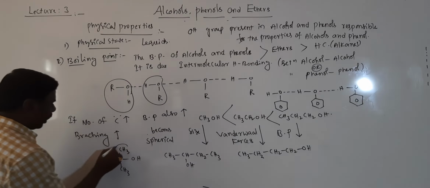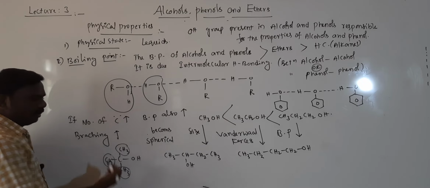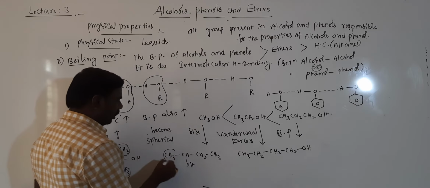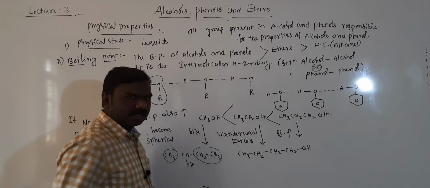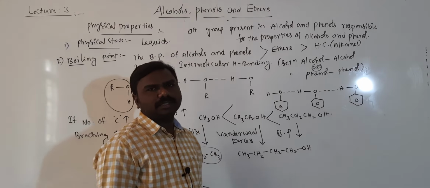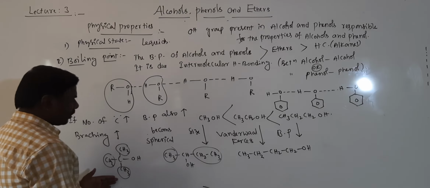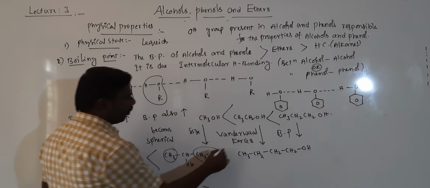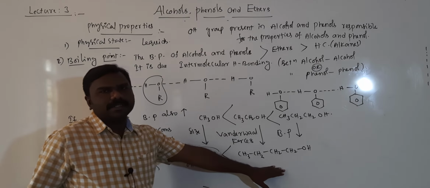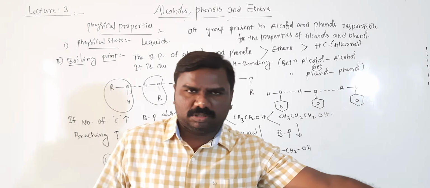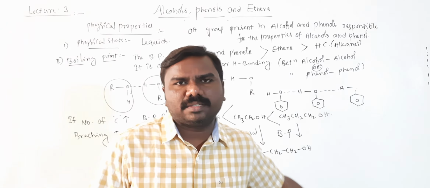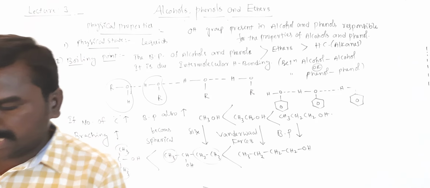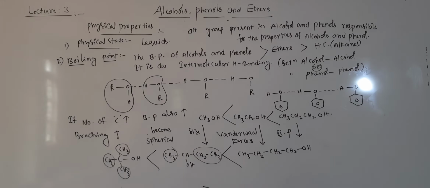Here there are 3 branches, here there are 2 branches, here no branch. It means more branches, lower boiling point. Fewer branches, higher boiling point. Because of this reason. Getting all of you? Next point.